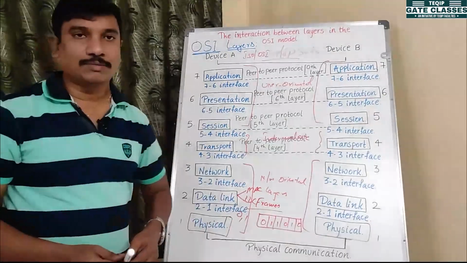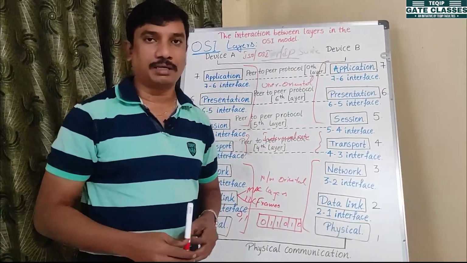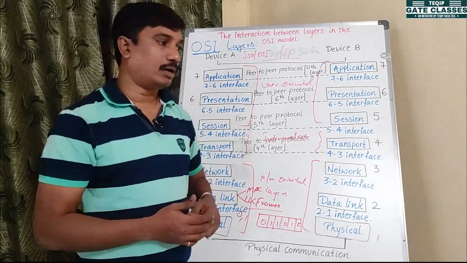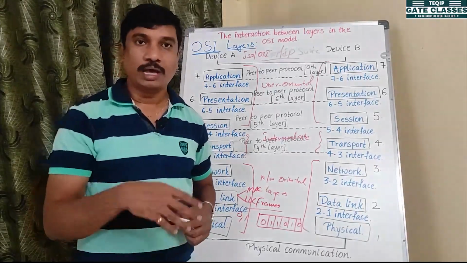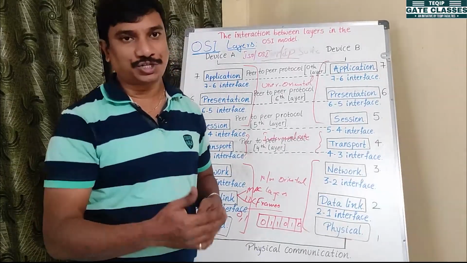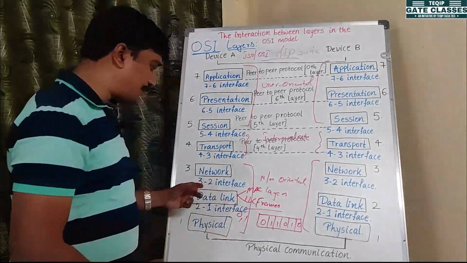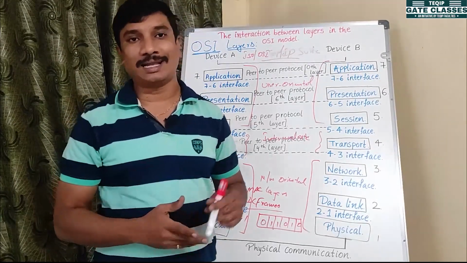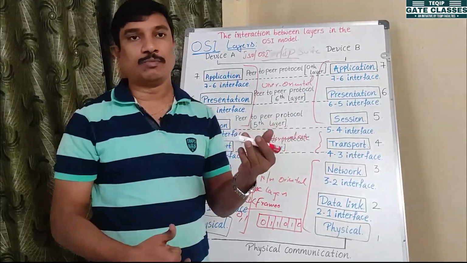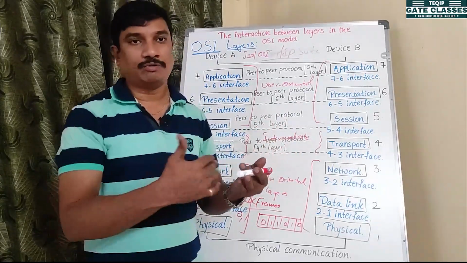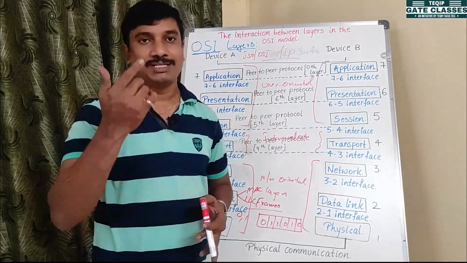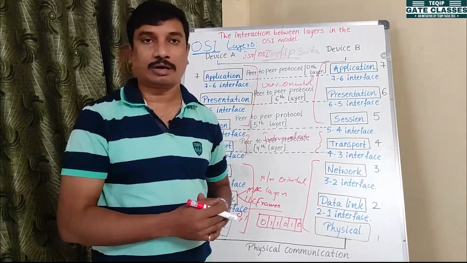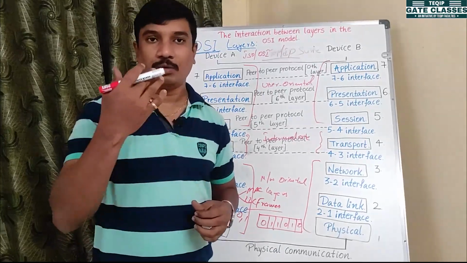What are the different algorithms? We will see them in coming sessions. For error control, parity is one example, then Hamming code, Hamming distance, and CRC, cyclic redundancy check. These are examples for the data link layer. With their help, we can identify where the errors happen and how we can remove them. CRC is very important, a GATE question will come on CRC.